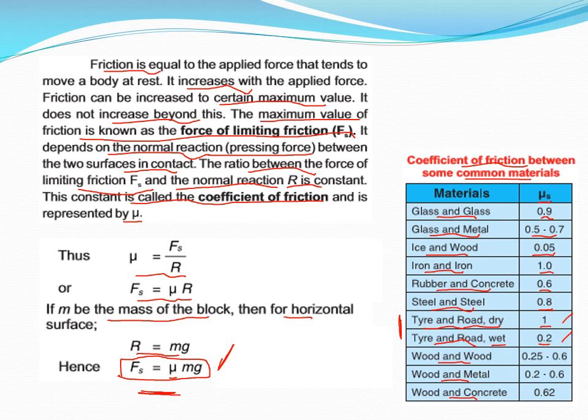Fine. Here you observe that along with the roughness or the nature of the surface, the role of the weight is very important. The role of the weight is there, and it is actually responsible for the friction. So this point is very important, and that's why I'm trying to highlight it again and again.